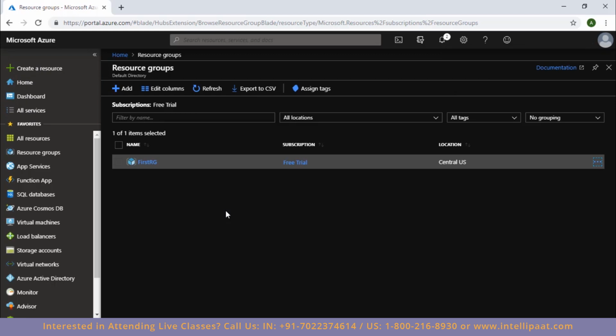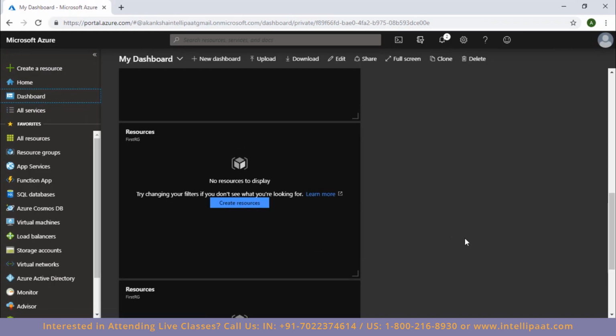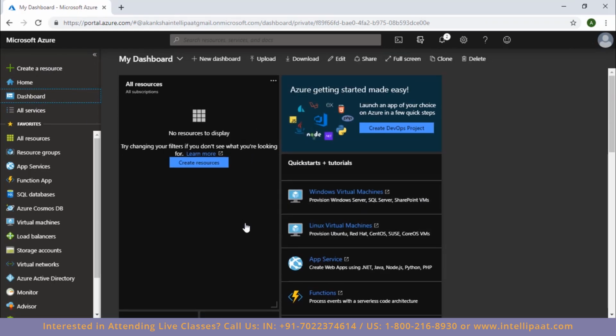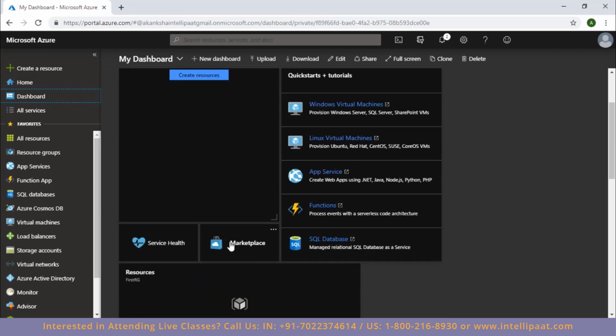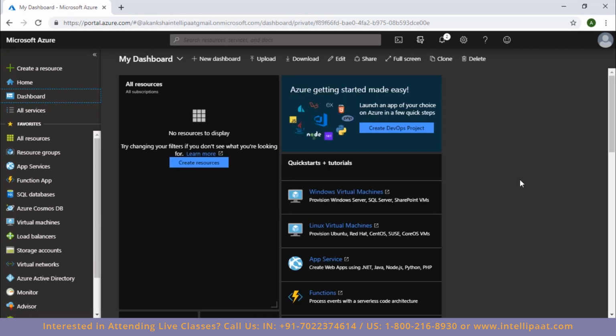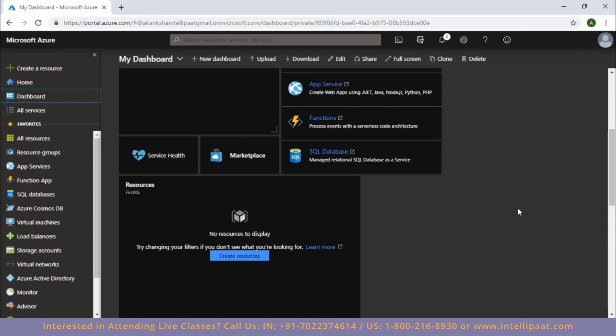Let me show you what that did actually, and to do that, I'll go to dashboard here. Now in this dashboard, as you can see that these are all the options that were already available there. These are just the shortcuts for you to directly go ahead and start a resource from here, so that you don't have to search for resources in the search bar or here in the left side panel. So below that, as you can see, there is my resource group listed here. So whenever I create a resource group and I click on pin to dashboard option, my resource group will be available or pinned here on my dashboard.